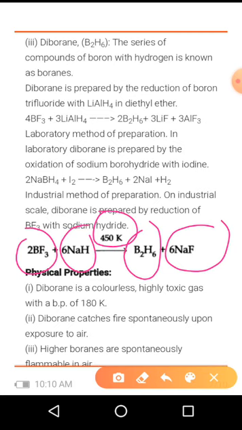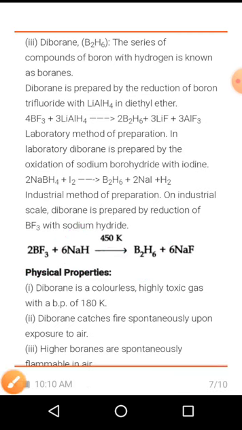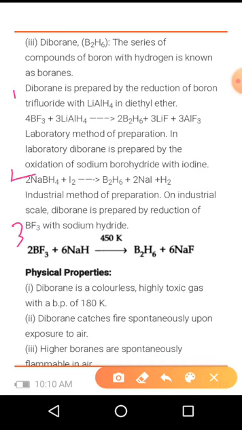So these are the three different methods for the preparation of diborane. This one is the first method, here second method, this one is third method. In the laboratory this method is used, and on industrial scale this one is the method. In common we use boron trifluoride with lithium aluminum hydride. In the presence of diethyl ether, you will get the diborane.